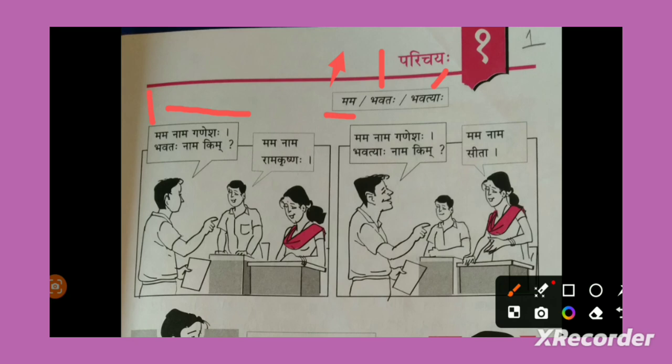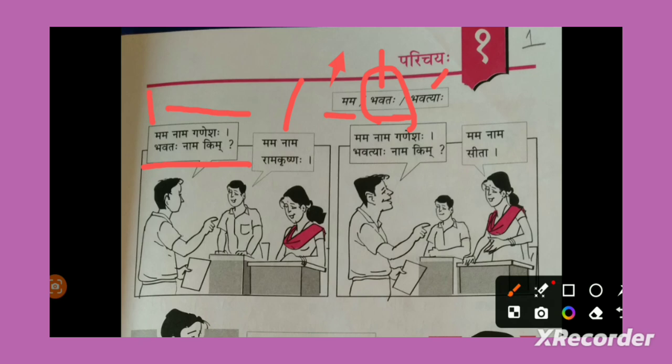Now he wanna ask some other male person, may I know your good name please? Then what he will use? He need to use bhavataha, right? For a male he is going to ask. So this bhavataha he need to use. So he is asking bhavataha nama kim? May I know your good name? To a male person. Then that male person will reply, Mama nama Ramakrishnaha. My name is Ramakrishna.